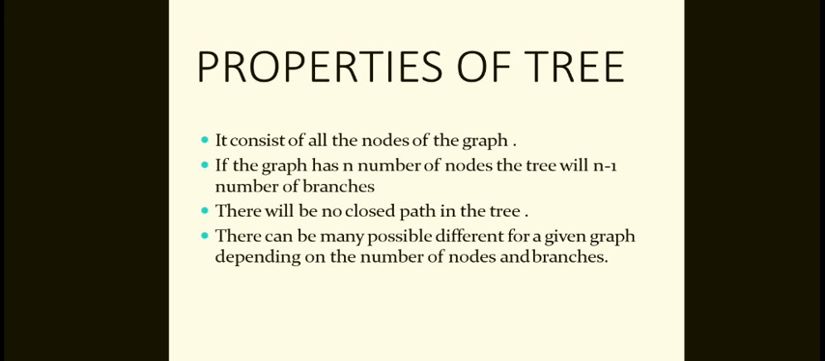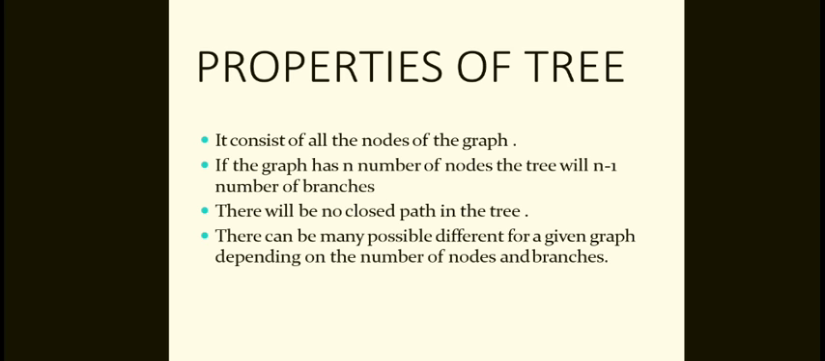So therefore, we know what is a tree and what is a cotree. Tree we already know, and what is the cotree? The complement of the tree is called the cotree. If you combine the tree and cotree, you'll get the original graph of a given network.